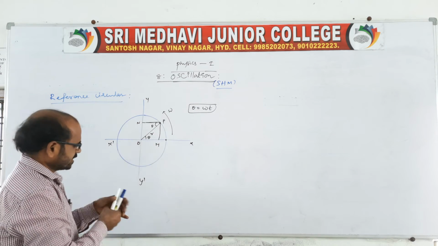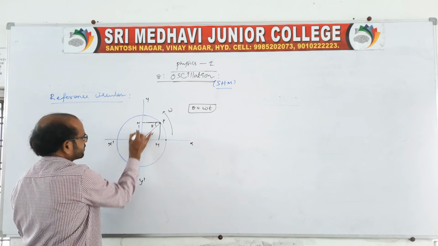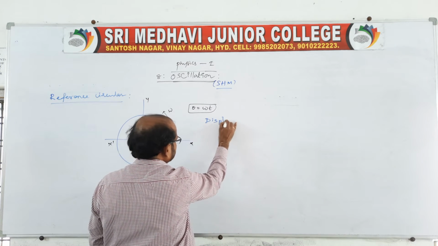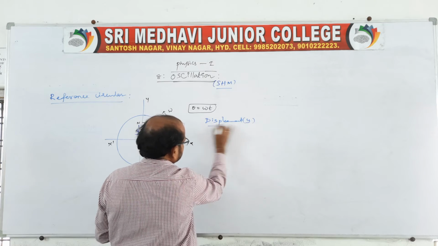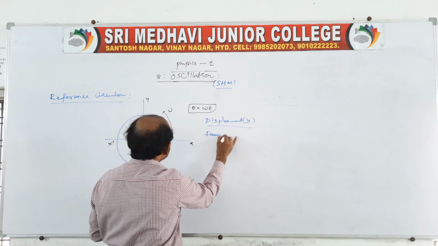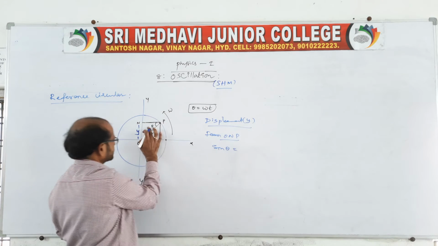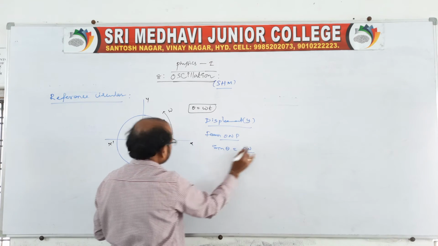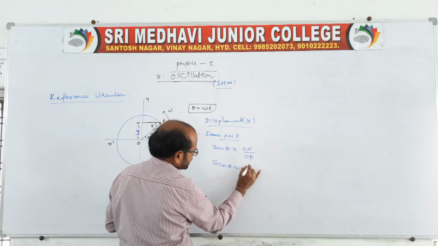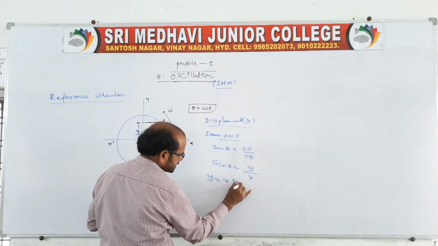Use this triangle. Here the displacement you take, because it is the reference axis, that you say y is the reference displacement. See, from this triangle we are calculating displacement first, because we are starting from mean. So the displacement, from triangle ONP, theta is there, that is sin theta is equal to opposite, ON, by hypotenuse, which is nothing but OP. So sin theta is equal to ON, which is nothing but Y, over OP, which is nothing but R.